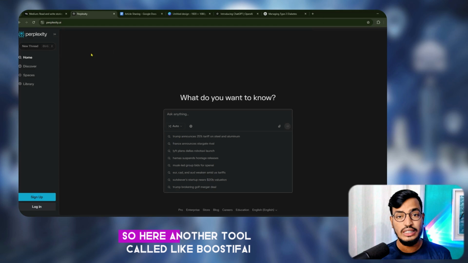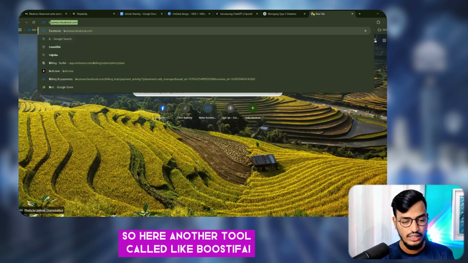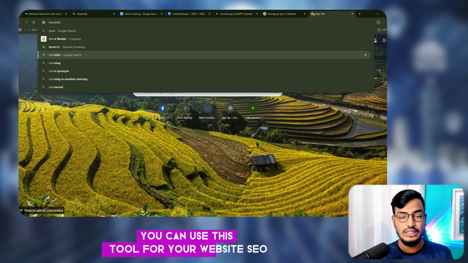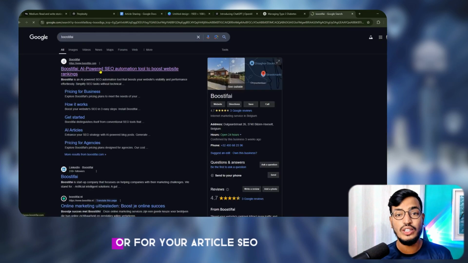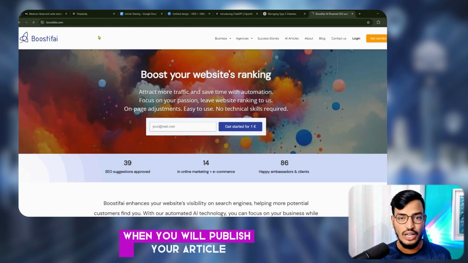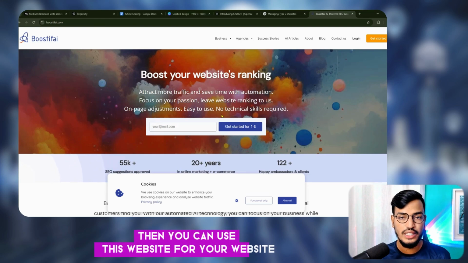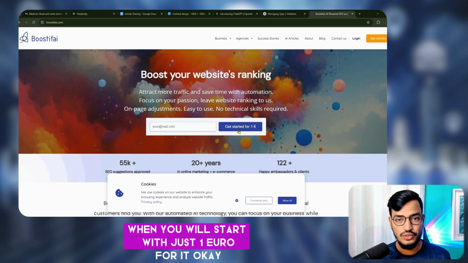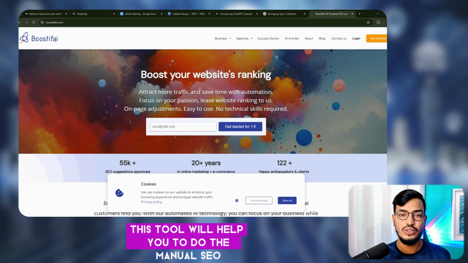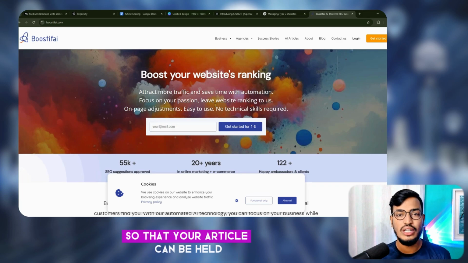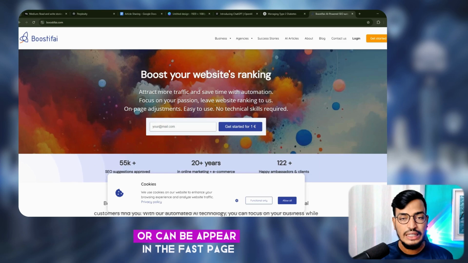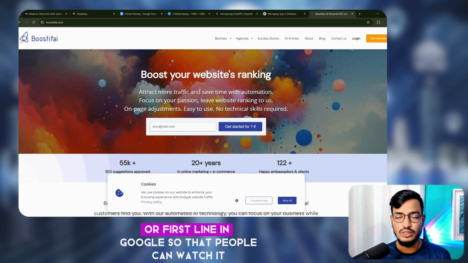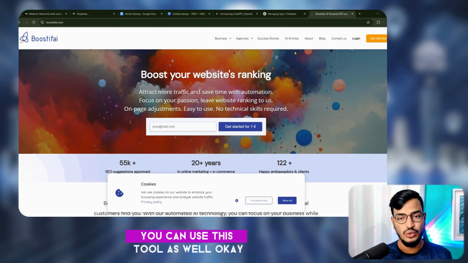Okay, here is another tool called Pustify. You can use this tool for your website SEO or for your article SEO. When you publish your article, you can use this website for your website SEO as well, and you can use it for your article as well. You can start with just €1. This tool will help you to do manual SEO so that your article can appear on the first page of Google, so that people can view it and read it. Okay, you can use this tool as well.